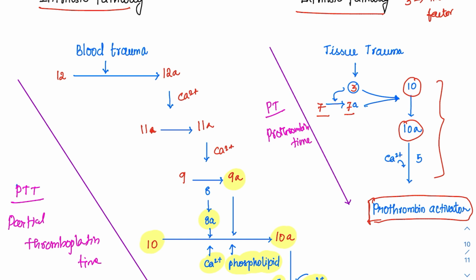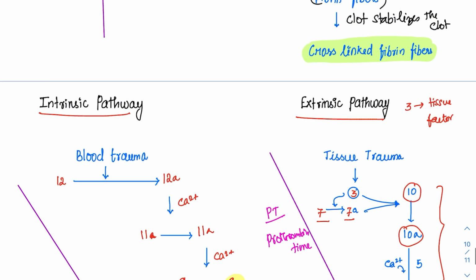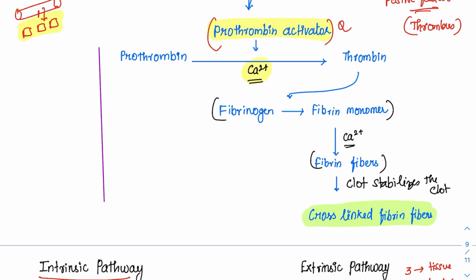So once we do the test, if PTT is coming abnormal, then we should look for the intrinsic pathway factor defects. Then there is, after the prothrombin is activated, what is this pathway? This is called as common pathway. This pathway is common for both of them. So this is called as common pathway.